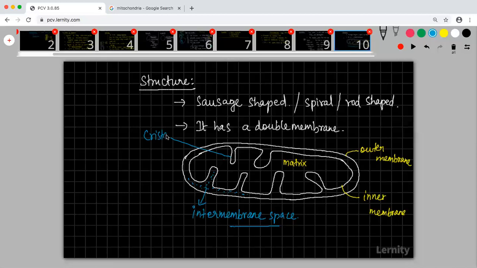Crista is the finger-like folding. The plural is called cristae. So these are the structures of mitochondria. Tomorrow we'll continue with mitochondria, and then we can complete mitochondria.